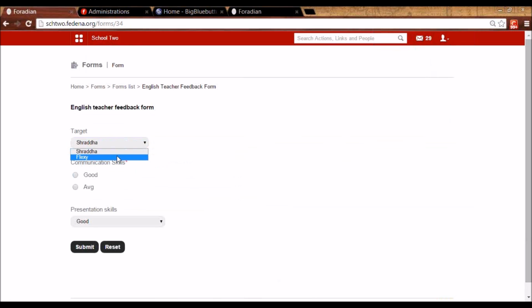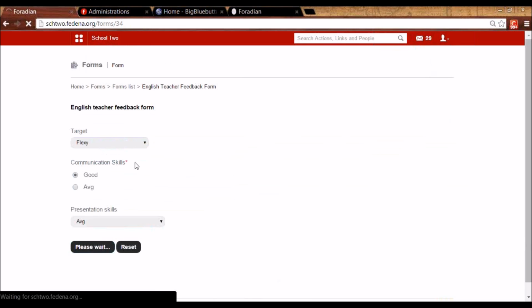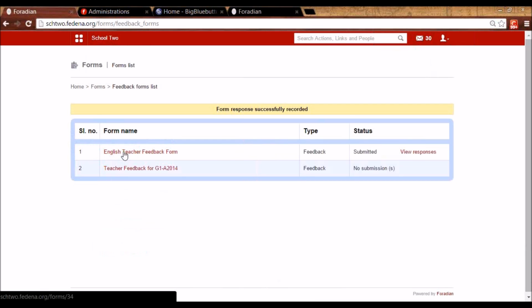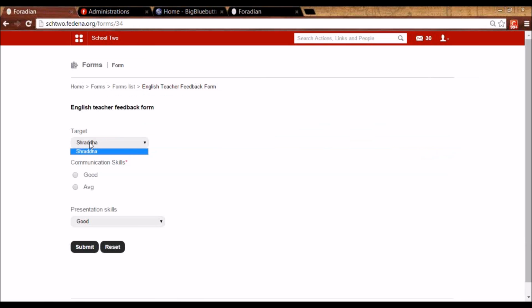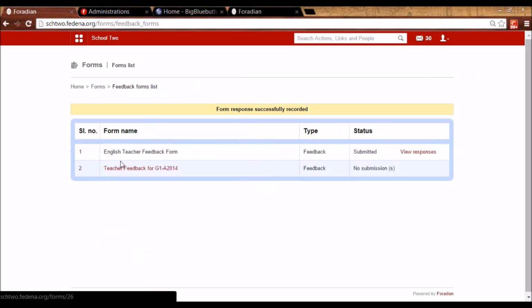And you will see I'm able to select the target, meaning that for whom I want to give this feedback. Will it be for this employee or this employee? And I can mark the options. And similarly, I can do for another target. And this can be done by other users as well for whom this form is meant.